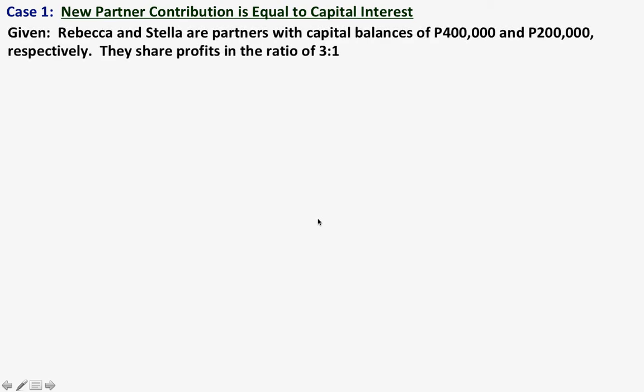I just want to emphasize this because we are going to include that in our discussion in the following illustrations. Okay, first one, case one. New partner contribution is equal to capital interest. So the new partner contribution is the same as the capital interest. Given Rebecca and Stella are partners with capital balances of 400,000 and 200,000 respectively. They share profits in the ratio of 3:1.